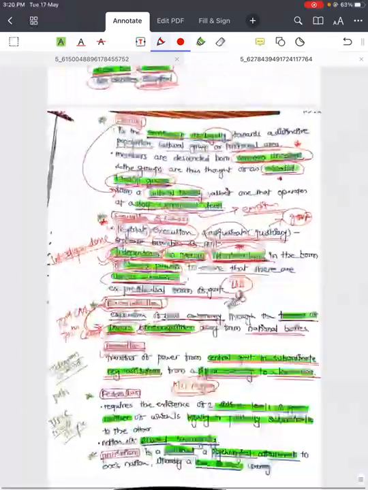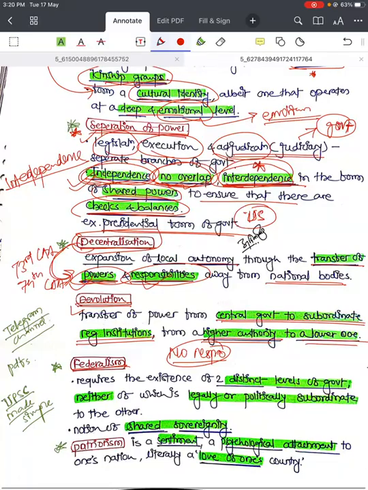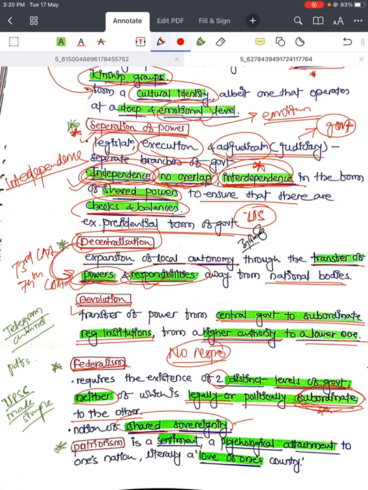Then comes a very important keyword, that is federalism. So federalism requires the existence of two distinct levels of government, neither of which is legally or politically subordinate to the other. A very important keyword is not politically subordinate. That means one is not under the other. And the notion of shared sovereignty. So they will share the sovereignty. It is not separate sovereignty. It will be shared sovereignty in federalism, and they will not be subordinate to each other.